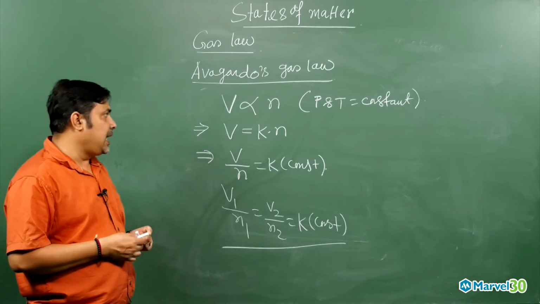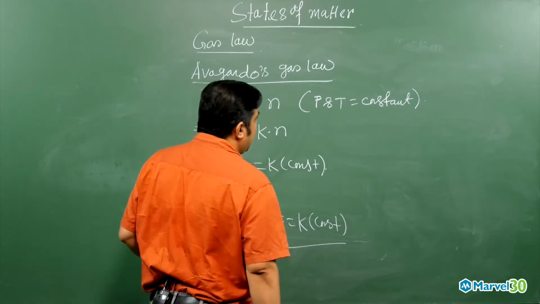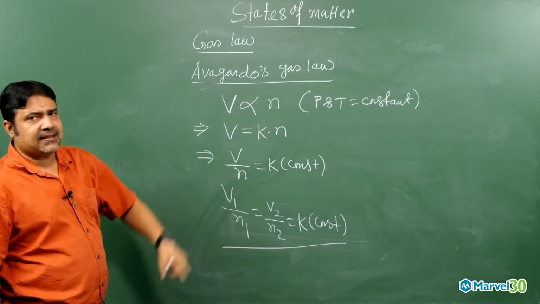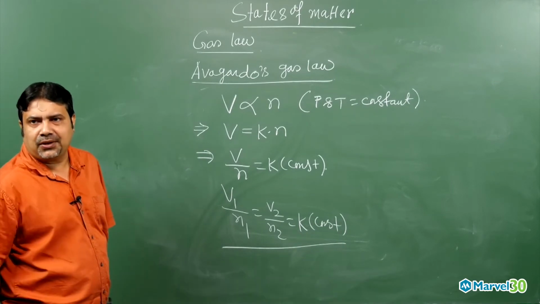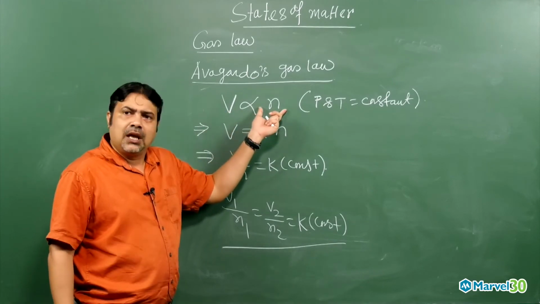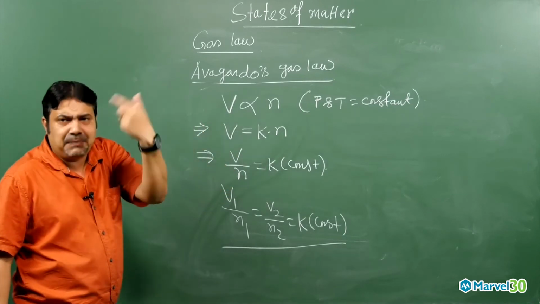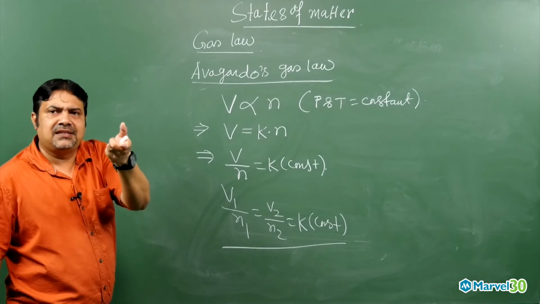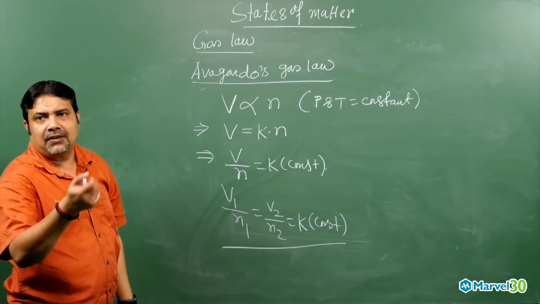So the statement: at a constant temperature and pressure, equal volumes of two gases contain an equal number of moles, or nothing but an equal number of molecules. That is the statement of Avogadro's gas law. Volume is proportional to number of moles. So when pressure and temperature are constant, that means at the same temperature and pressure, equal volumes of two gases will contain equal number of moles, nothing but equal number of molecules. That is Avogadro's gas law.